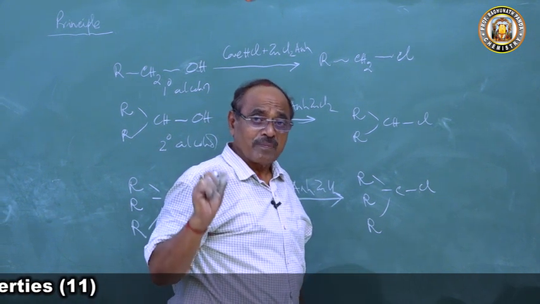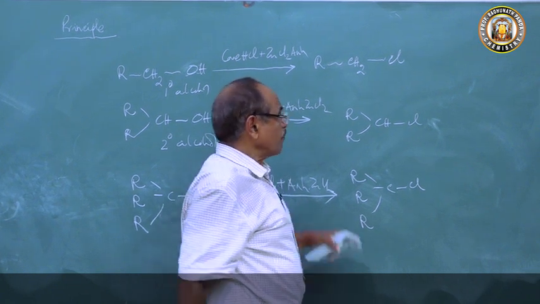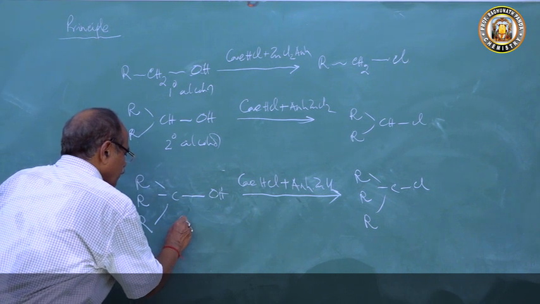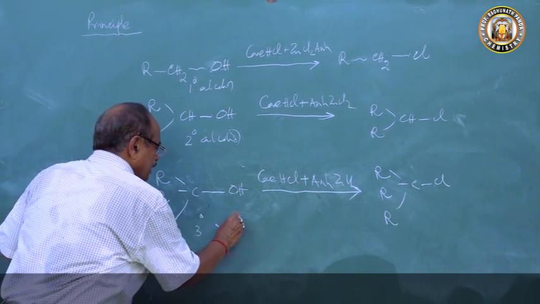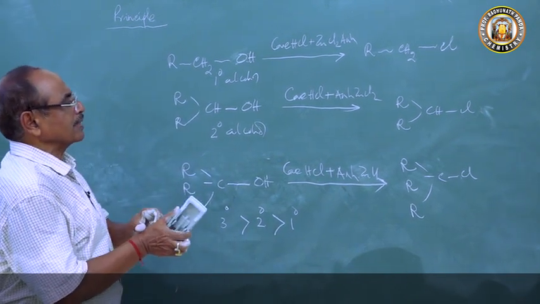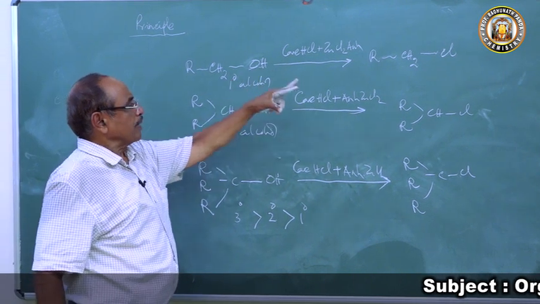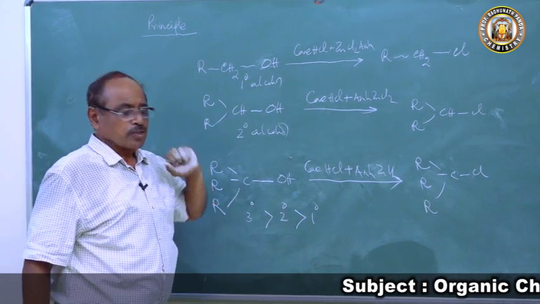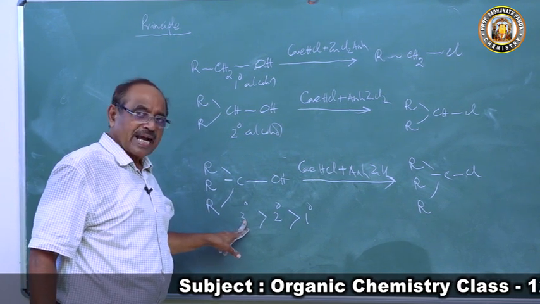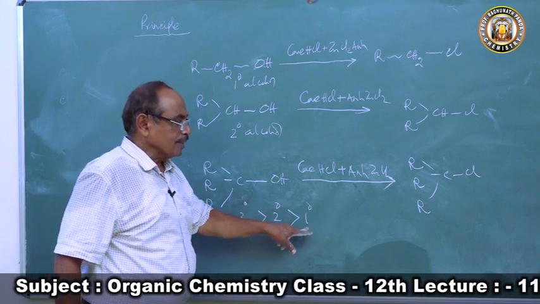But the order of reactivity of alcohols with the Lucas reagent is 3 degree more reactive than 2 degree, more reactive than 1 degree. This is because the reaction with HCl involves the OH group, which is replaced by the chlorine atom.